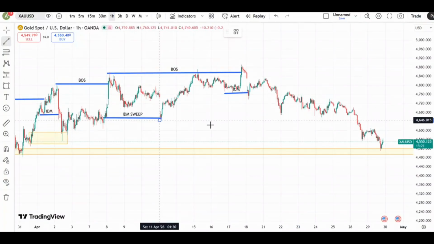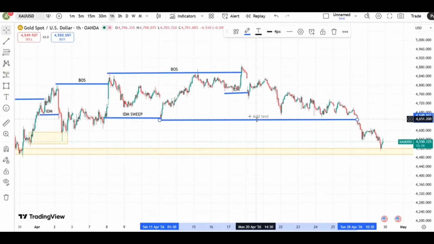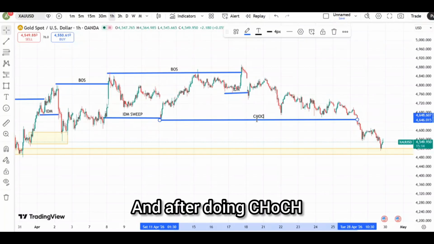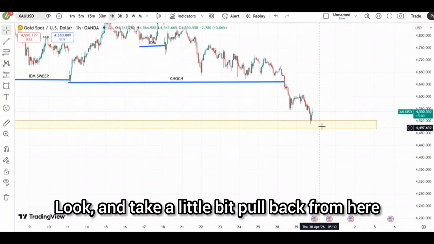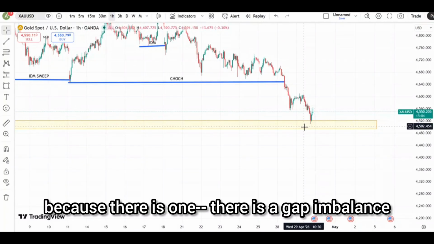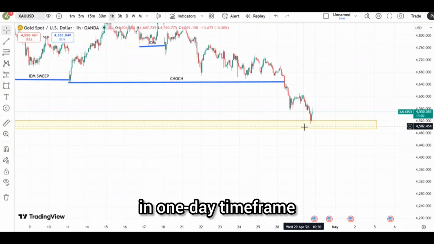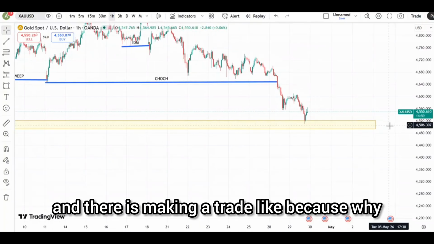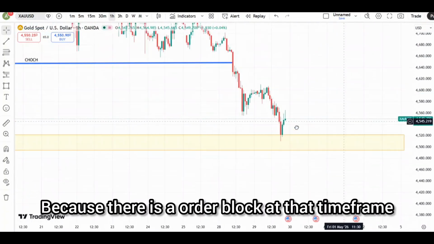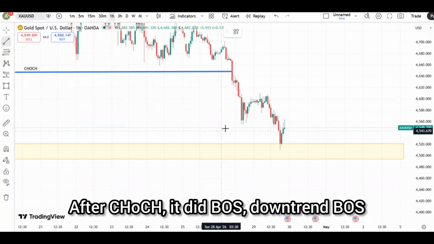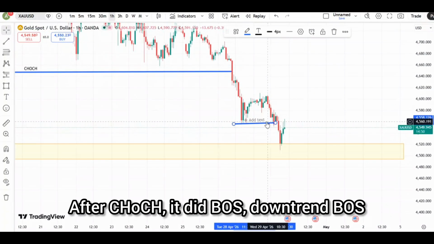did CHoCH here. Look, did CHoCH, and after doing CHoCH the market is going down. Look, and it takes a little bit of a pullback from here because there is a gap imbalance in the 1 day time frame, and it is making a trade because there is an order block at that time frame. After CHoCH it did BOS, a downtrend BOS.